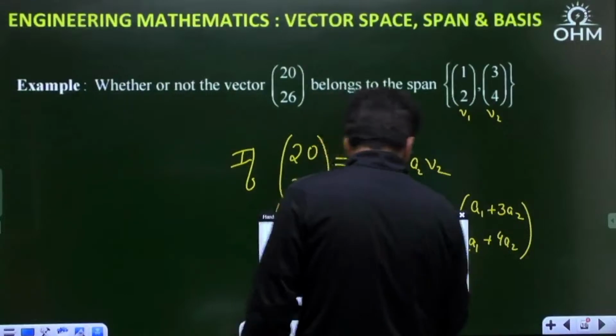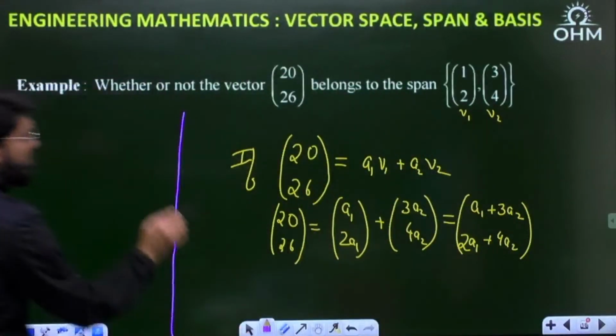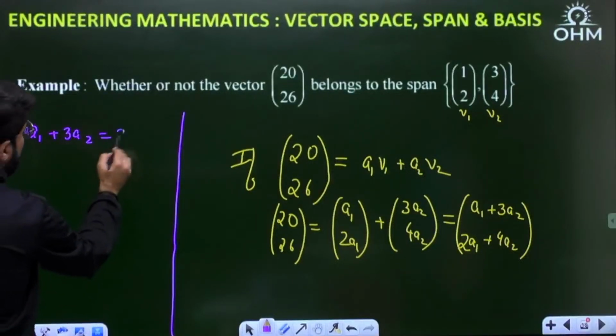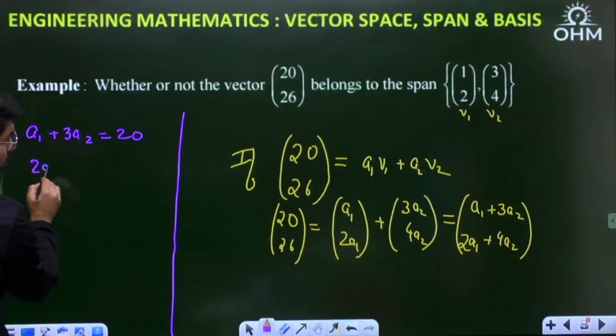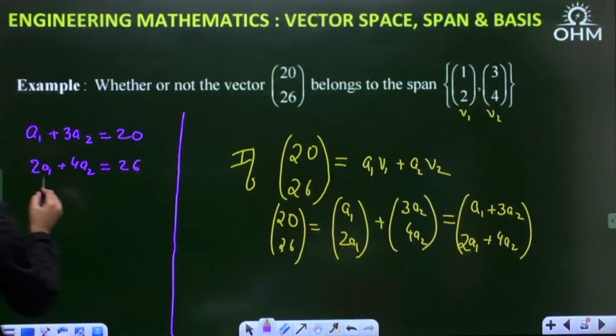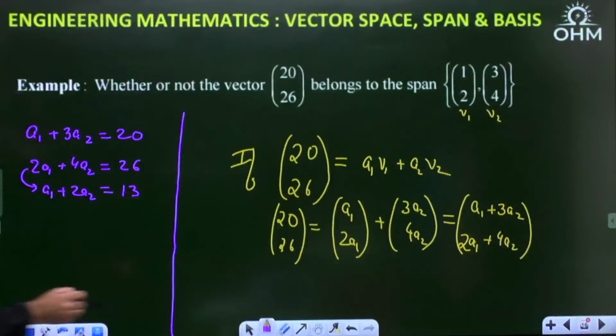If I am able to solve them and get a1 and a2, then my story is done. So a1 plus 3a2 equals 20, and 2a1 plus 4a2 equals 26. You can divide this by 2 easily: a1 plus 2a2 equals 13.